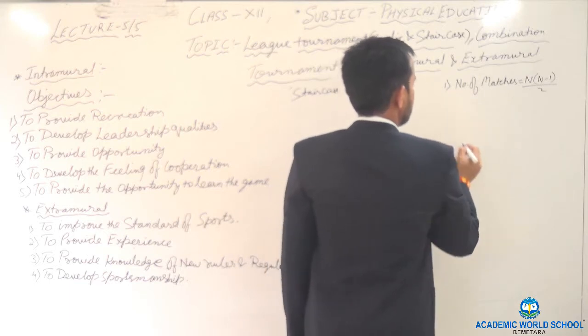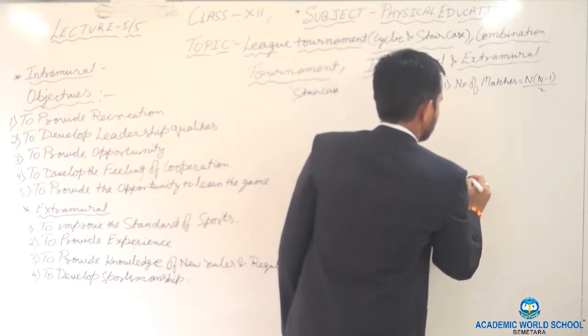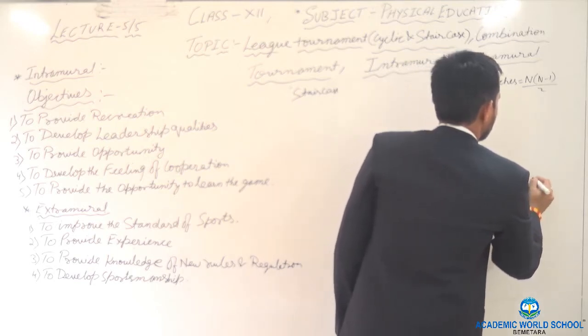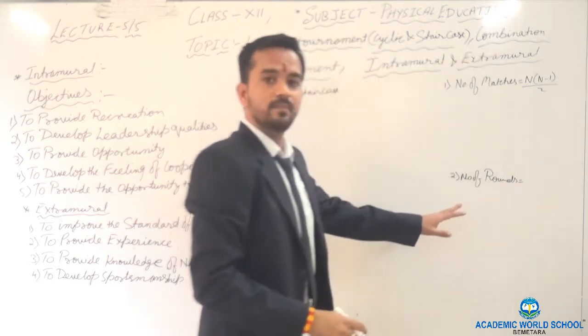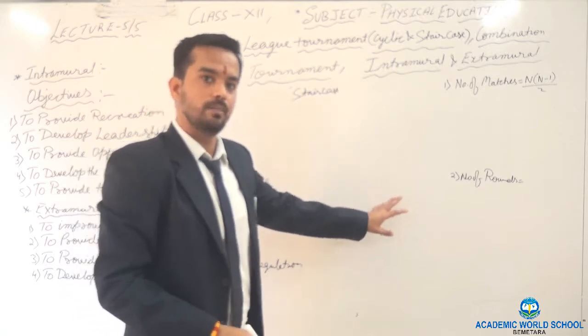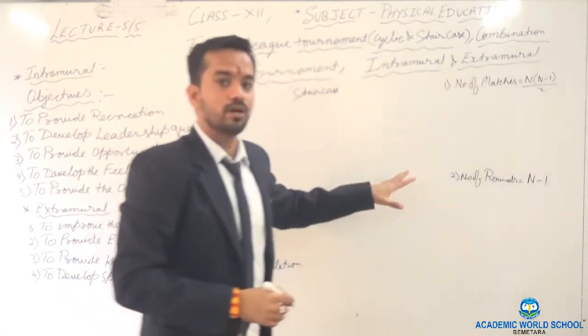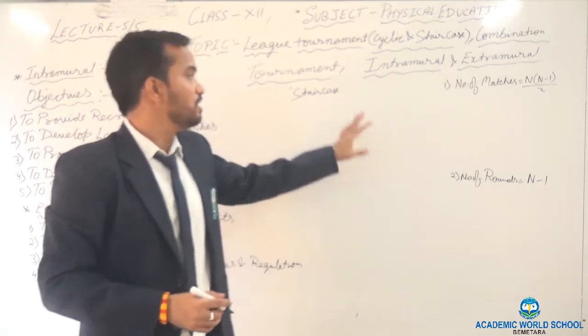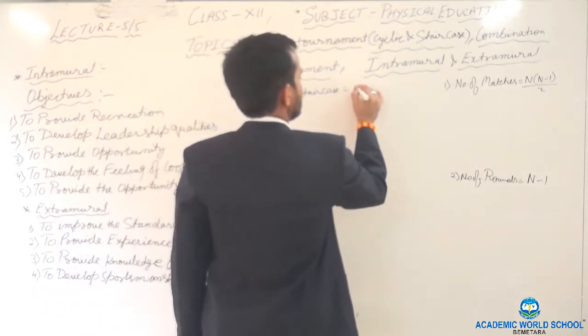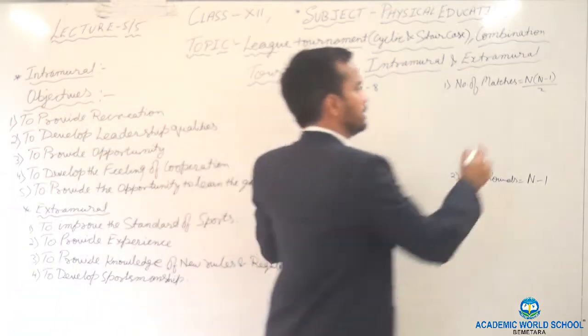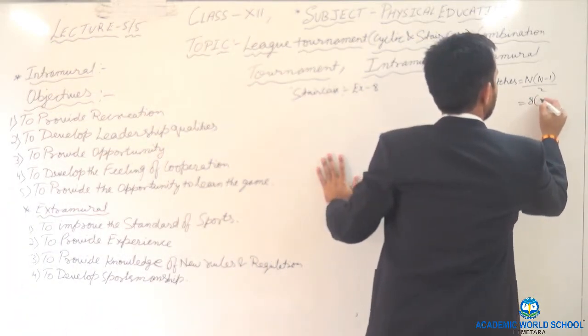Second, you have to write the number of rounds. Remember, if the team is in even number or odd number, the formula is n minus 1, because we will not give bye to any team. Clear? For example, 8 teams are there. Clear? Then what will be the matches?